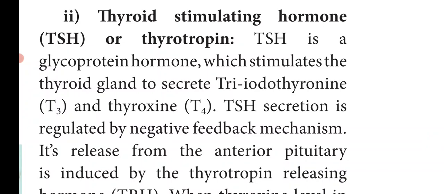The TSH secretion is regulated by the negative feedback mechanism. So what does negative feedback mechanism mean? When the secretion of the hormone is very less, it stimulates the pituitary gland to secrete more hormones. If the stimulation is more, it inhibits the secretion. So this is called the negative feedback mechanism.